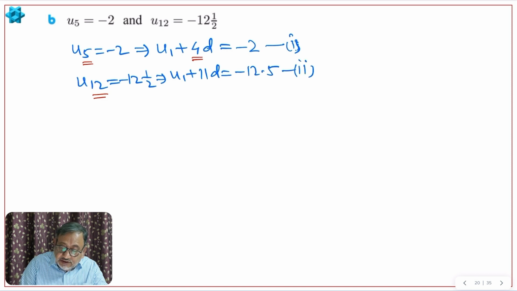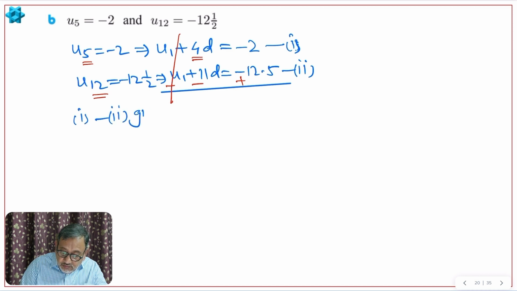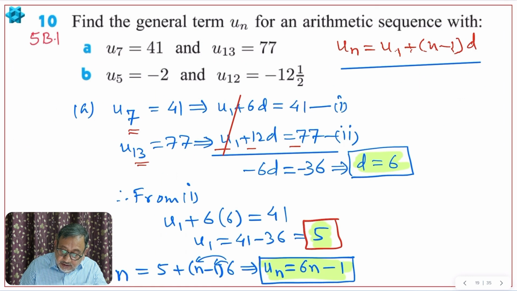So second equation, right? Okay. Now again we will subtract them like the previous question. So negative, negative, positive. We will change the sign because we are subtracting. Okay. We can write also here 1 minus 2 gives.